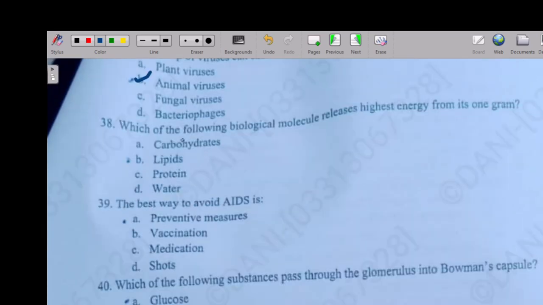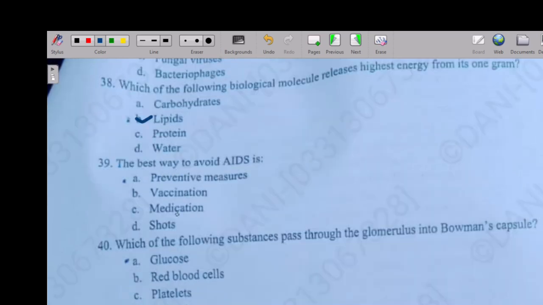So the next question is: which of the following biological molecules releases the highest energy from 1 gram? Option A carbohydrate, option B lipids, option C protein, option D water. So the right answer is option B, lipids.